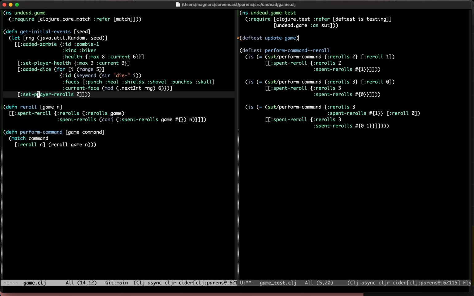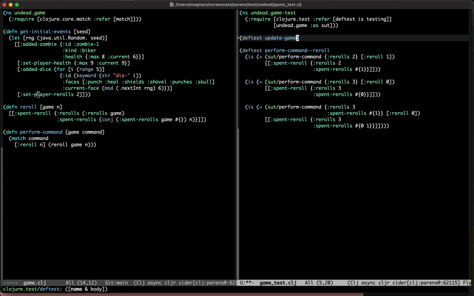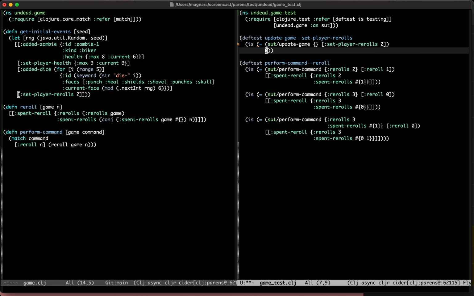Let's start with set player rerolls, because I just realized that spent reroll actually needs to look at if you're trying to spend rerolls that you don't have. So we don't have to do that now because we don't have to do everything at once. But I think maybe set player rerolls is a good place to start. Yeah, I agree. So I will do update game, and there's an empty game, and then there's the set player rerolls. And I expect the game to have been updated. So I will have rerolls two. Perfect, this looks pretty nice.